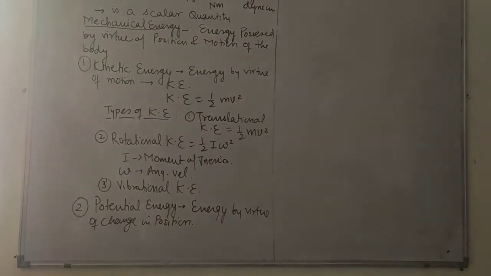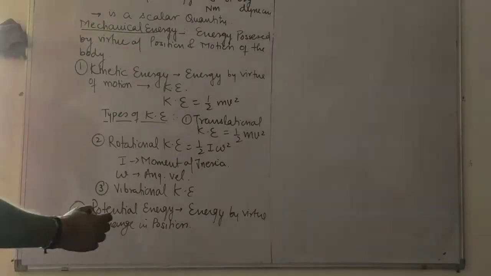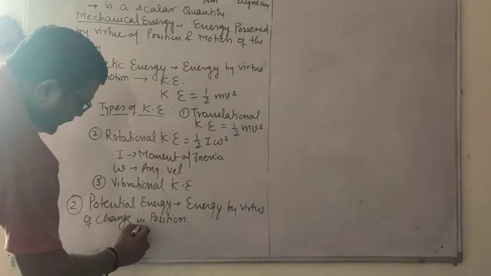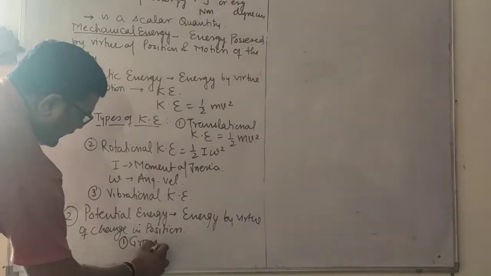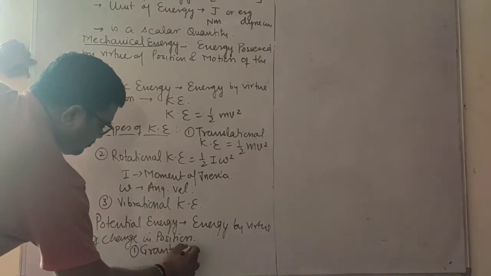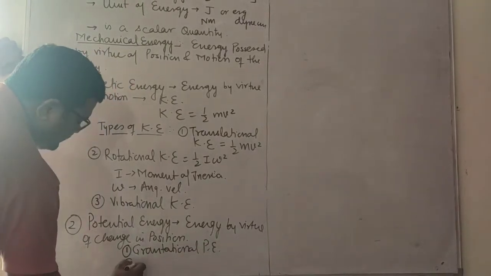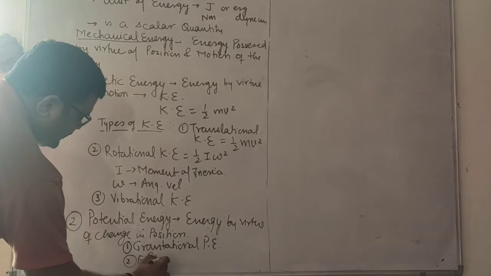By virtue of change in position, there are two types. One is known as gravitational potential energy and the second one is elastic potential energy.